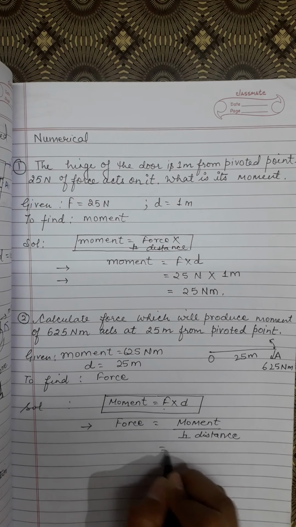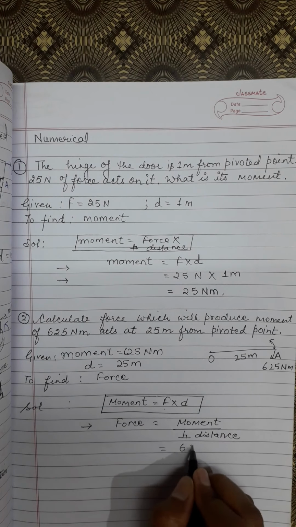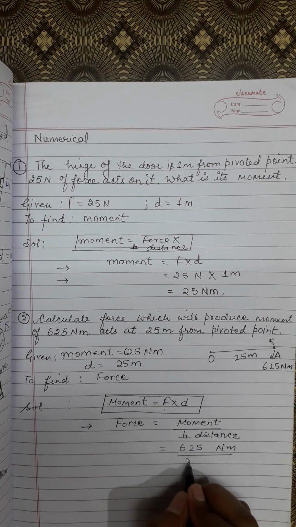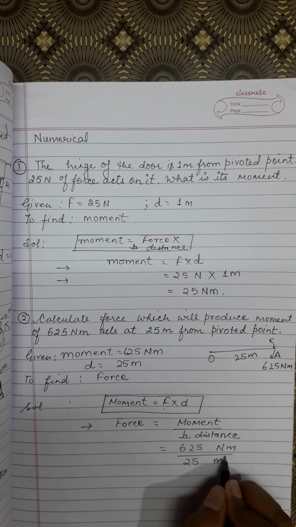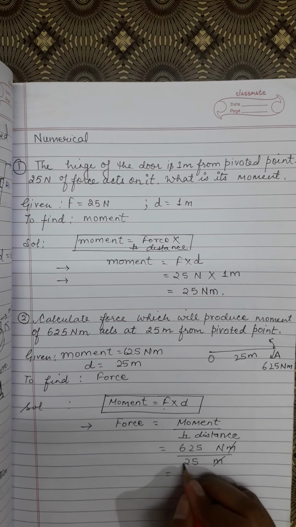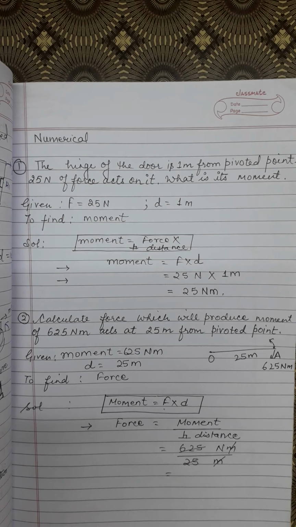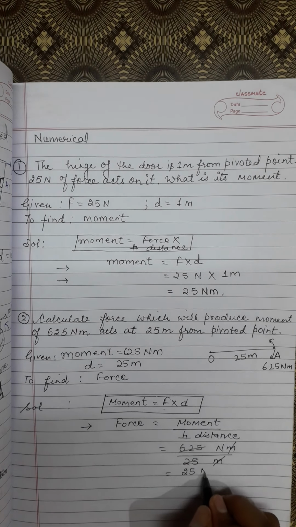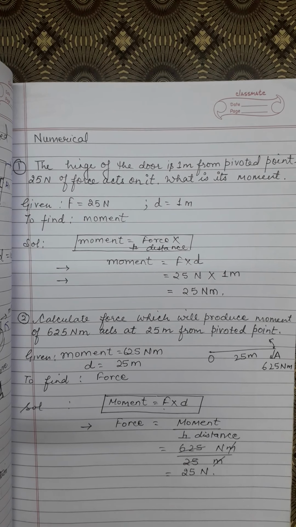Check the value from the given condition. Moment is 625 Newton meter divided by 25 meter. So meter and meter cancel. What will you get after division? 25 into 25 is equal to 625. So 25 Newton force will produce a turning effect of 625 Newton meter.